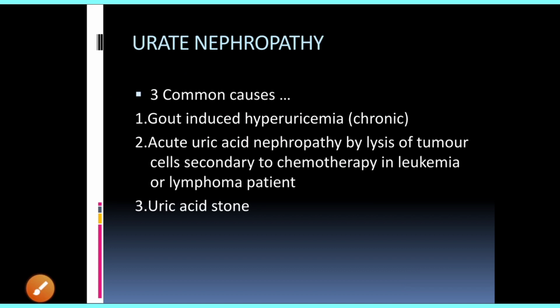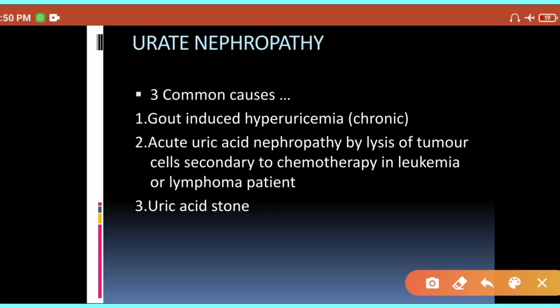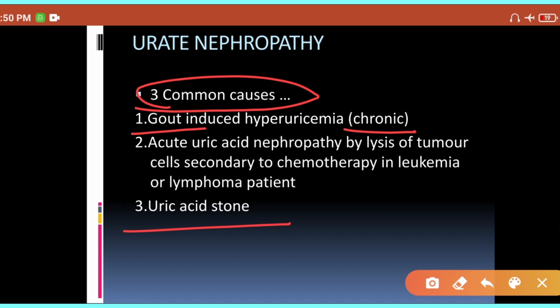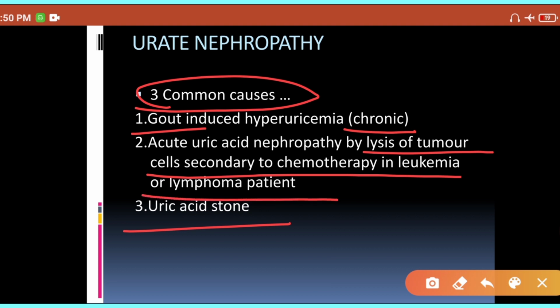Urate nephropathy. Hyperuricemia is also another cause for development of nephropathy. Particularly it is seen in case of gout. In gout you will have the hyperuricemia. It could be because of uric acid stones, or it could develop because of lysis of tumor cells secondary to chemotherapy in case of leukemia and lymphoma.